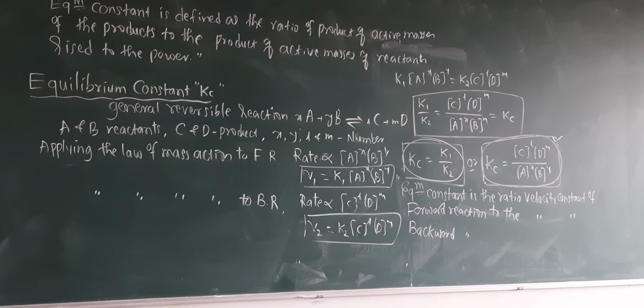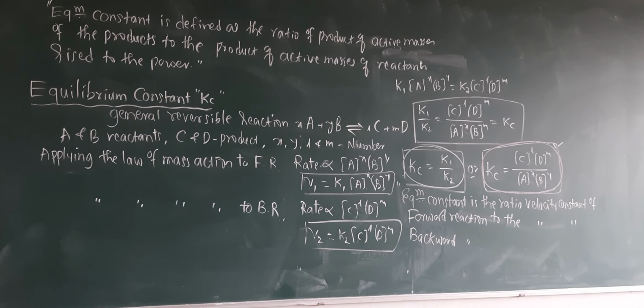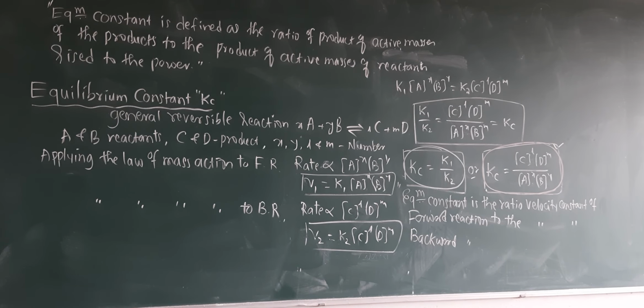Equilibrium constant is also defined as the ratio of the product of active masses of the products to the product of active masses of the reactants raised to the power. This is the another definition for equilibrium constant.